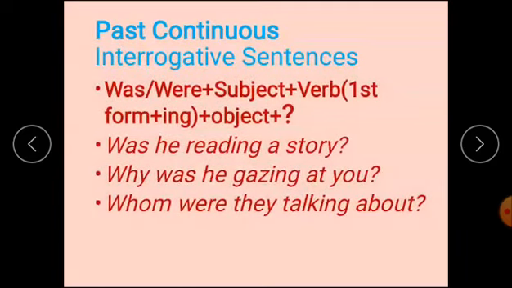Past continuous interrogative sentences. This is the structure: was or were, subject, then verb first form plus ing and object, and at last question mark. Was he reading a story? Why was he gazing at you? Whom were they talking about?